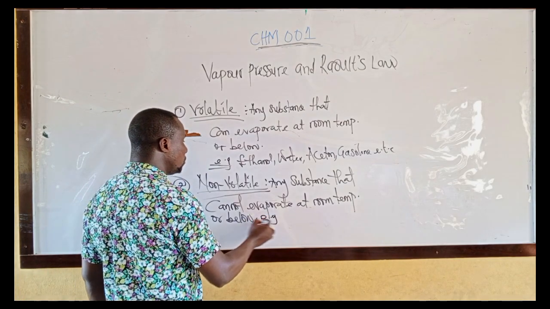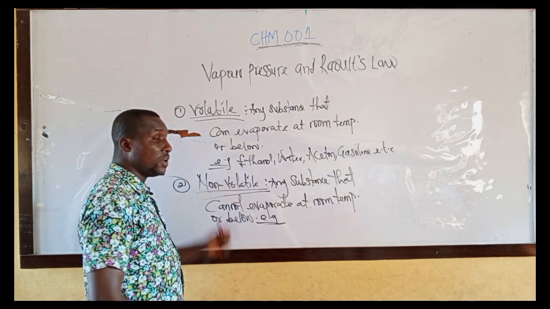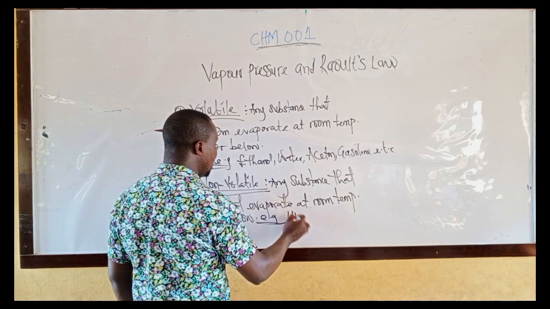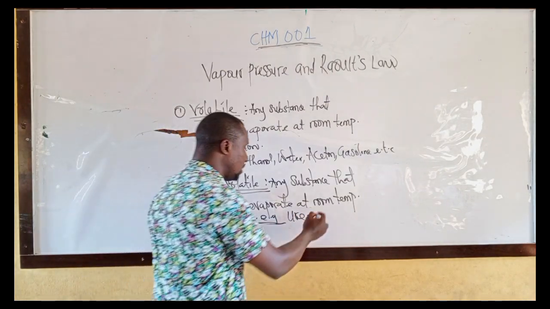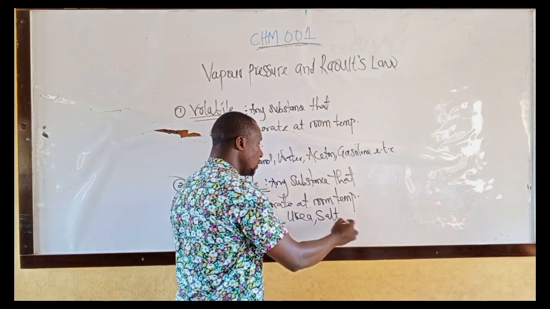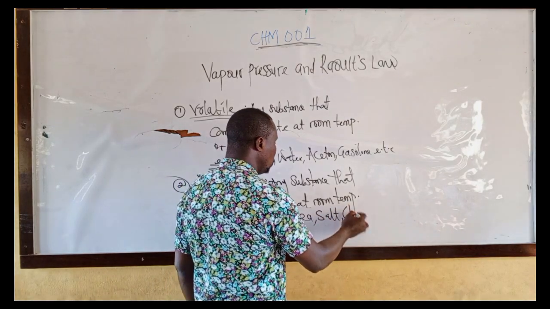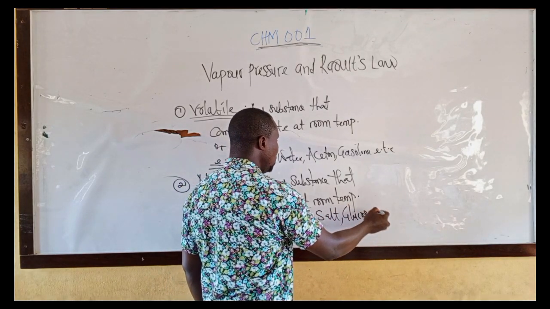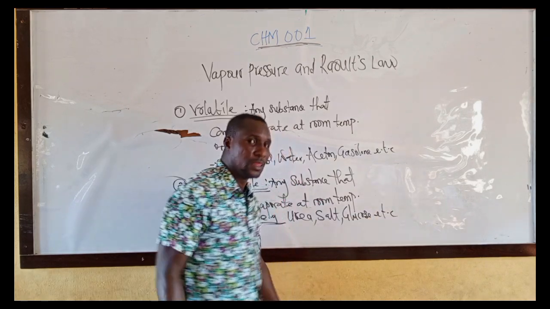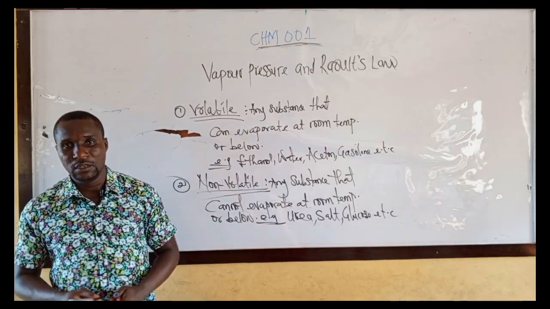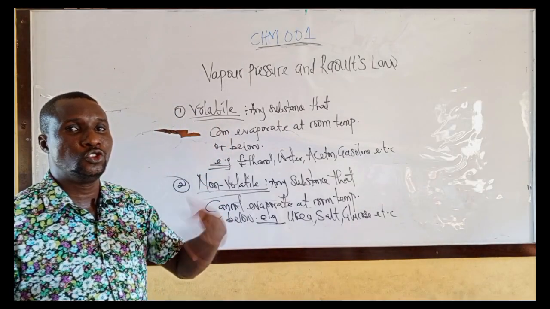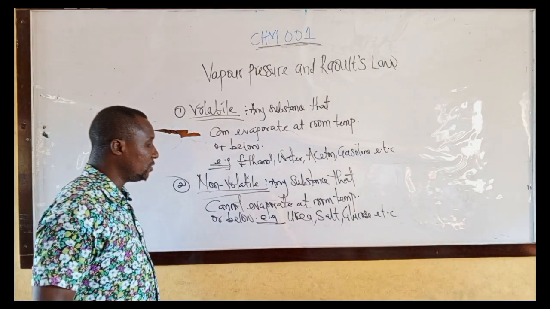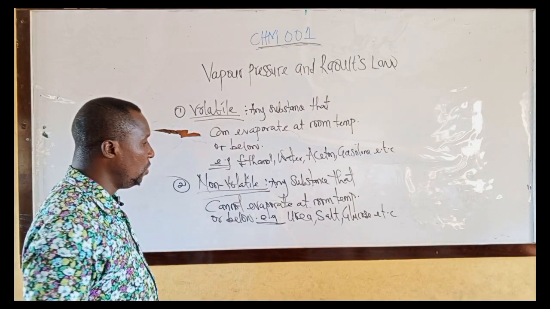What are the examples of non-volatile substance? We have urea, salt, glucose, etc. These are non-volatile substances, substances that do not evaporate at room temperature or below.